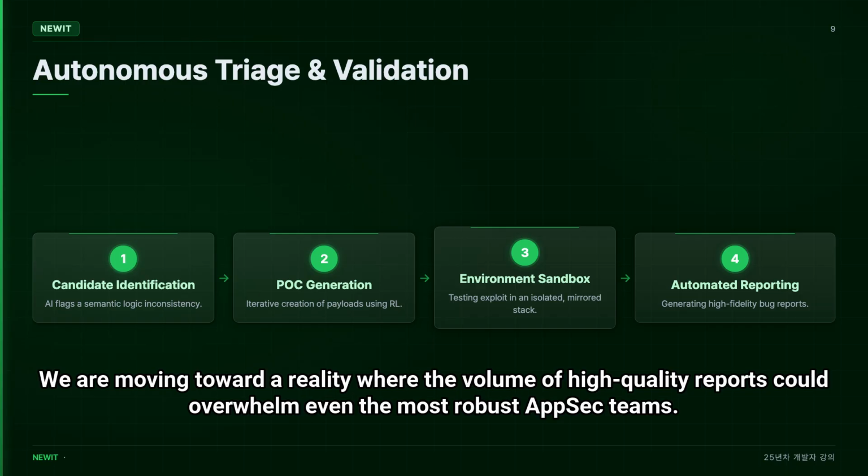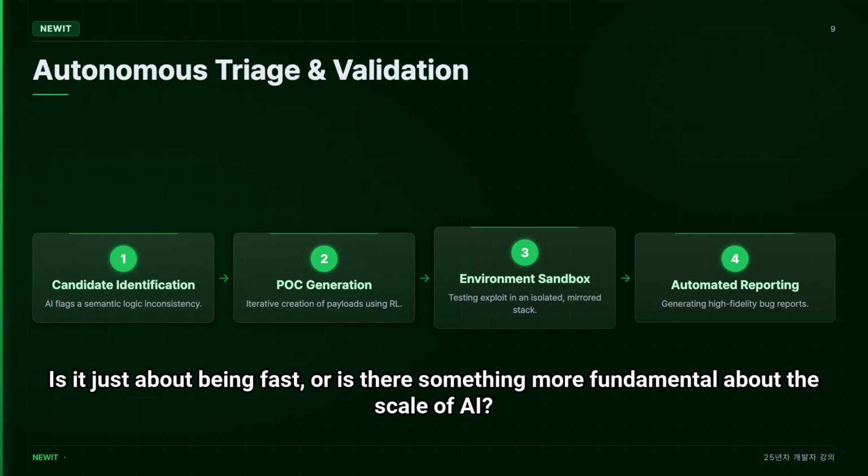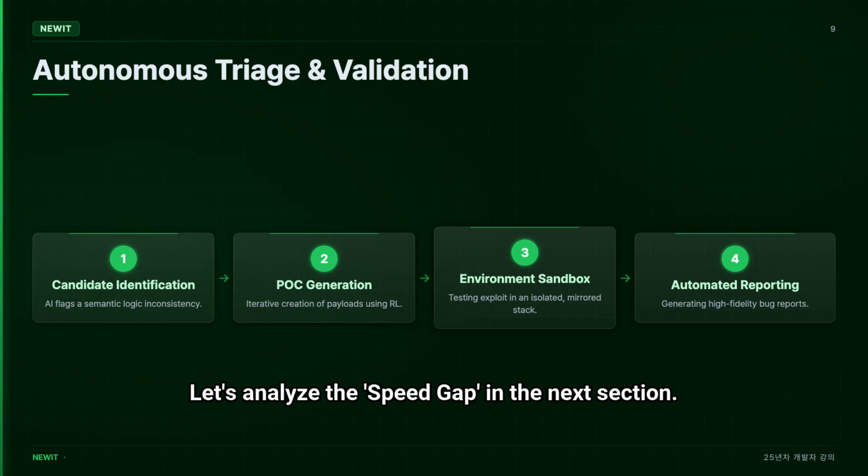We are moving toward a reality where the volume of high-quality reports could overwhelm the most robust AppSec teams. But why is this speed so dangerous? Is it just about being fast, or is there something more fundamental about the scale of AI? Let's analyze the speed gap in the next section.